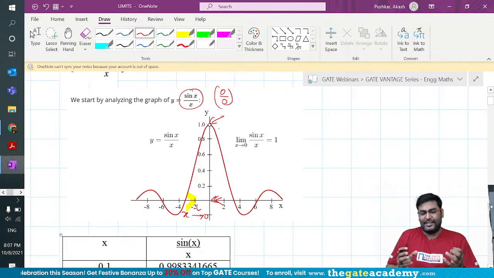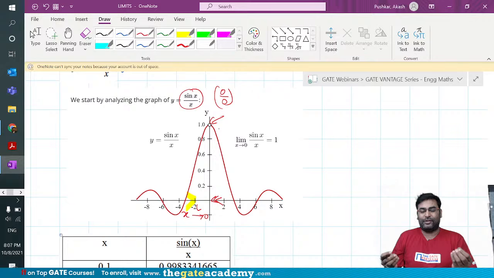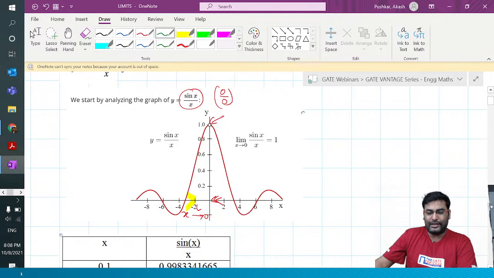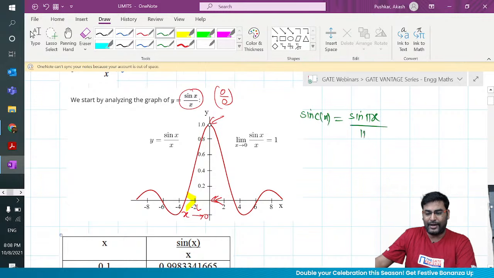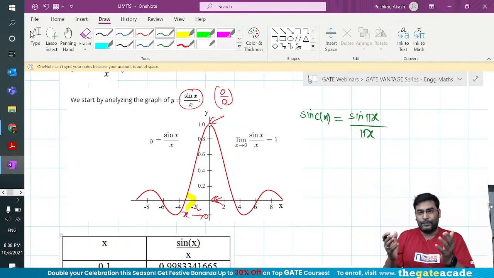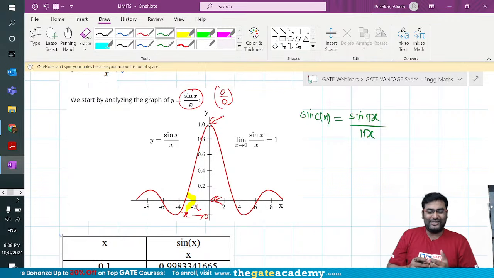Now if we look at this, and we are supposed to find the limit, because it's such a very famous function you use in communication systems, it gives birth to the sinc function. So in communication systems, you might have heard sinc of x, which is a very important function, which is sin pi x by pi x. So we are in need of using this function, so we need to estimate what is going to happen as x tends to 0. As x tends to 0, the limiting value is 1, but the function is discontinuous.